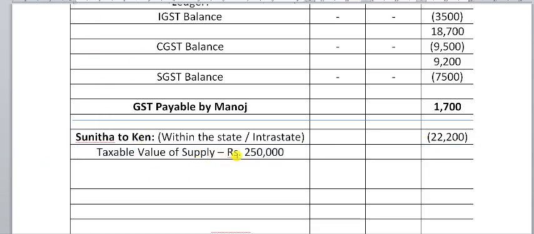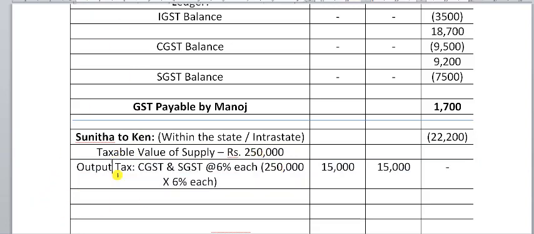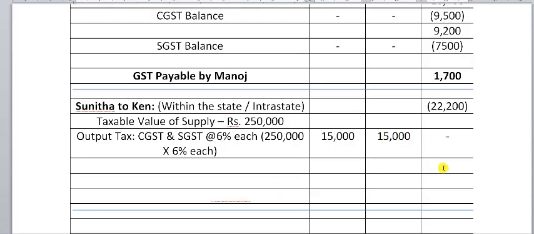So, what is the taxable value of supply? 2,50,000. Output tax, here the supply is within the state. Hence, we will have to compute CGST and SGST. They have mentioned that the CGST and SGST will be applicable at 6% each. So, 2,50,000 into 6% is 15,000. 15,000 output tax liability for CGST, and SGST will also attract 15,000 as output tax liability.